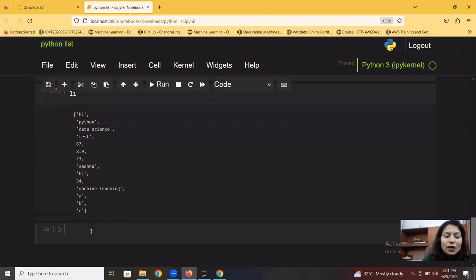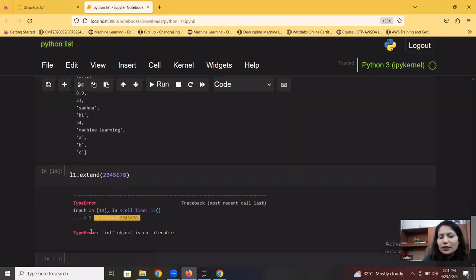It will not work on extend this way. Maybe I'll show you. If you want to pass certain values like this, it will throw an error because we cannot iterate an integer object. Correct? So these are two ways to use extend. One is you can add a list to the existing list using list parentheses. Without list parentheses, you cannot pass multiple elements using extend as well. And with append, you cannot pass those list parentheses.